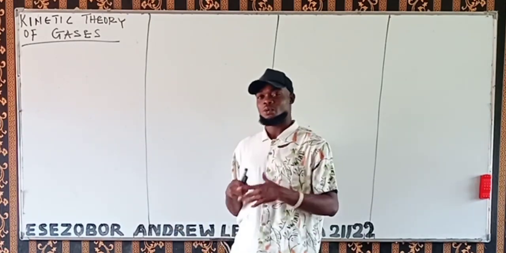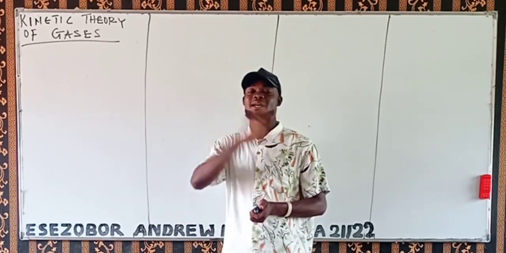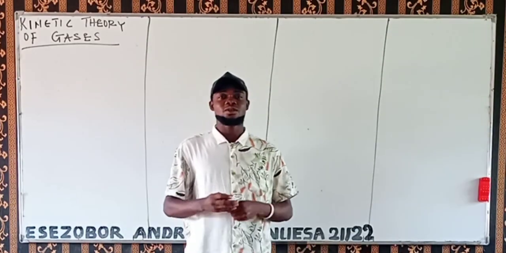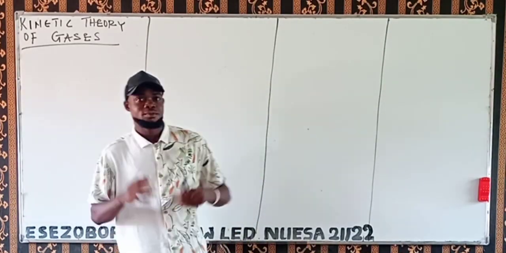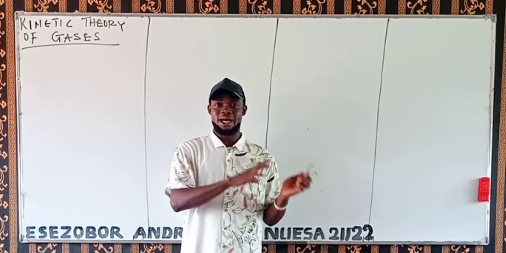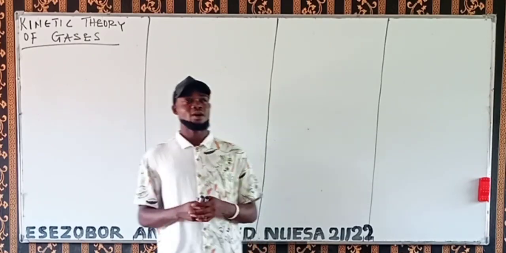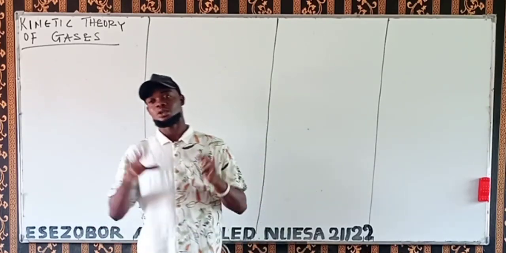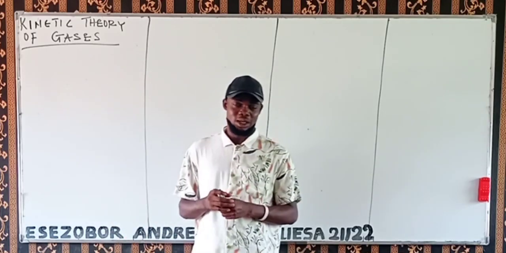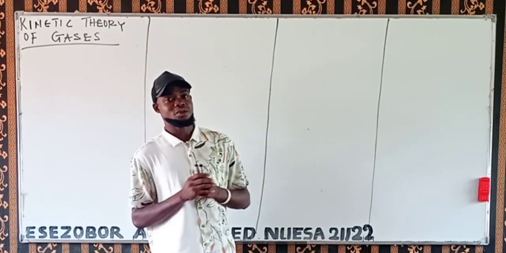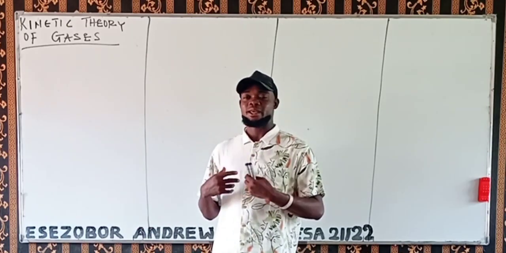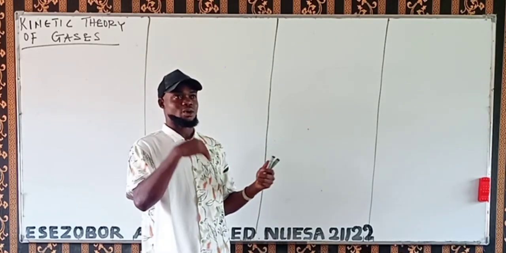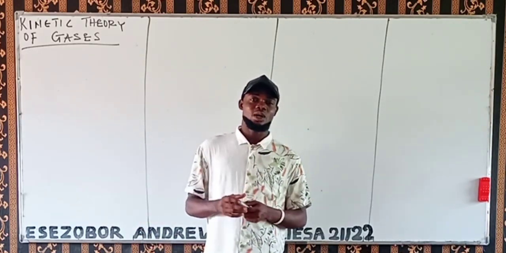Now, let's go back to what we are saying, the kinetic theory of gases. The first thing we are going to look at are the postulates or the assumptions of this kinetic theory. The assumptions are as follows: gases are composed of particles called molecules. Gases are composed of particles that we call molecules of this particular gas. And the molecules of a gas are in constant random motion.